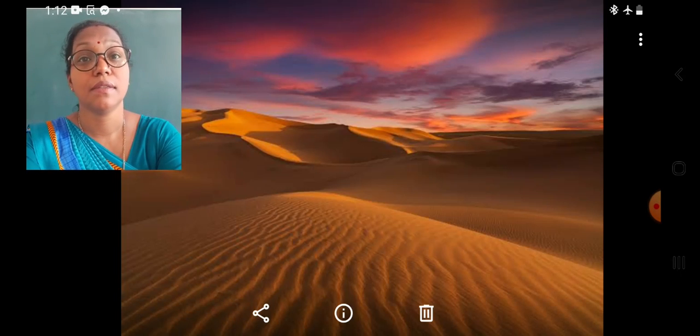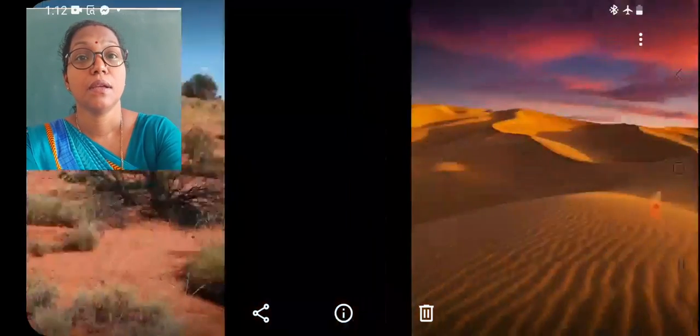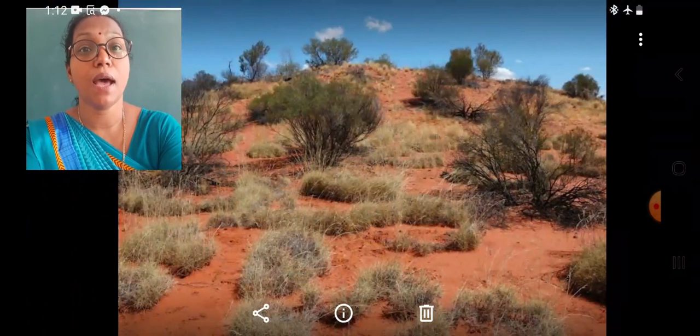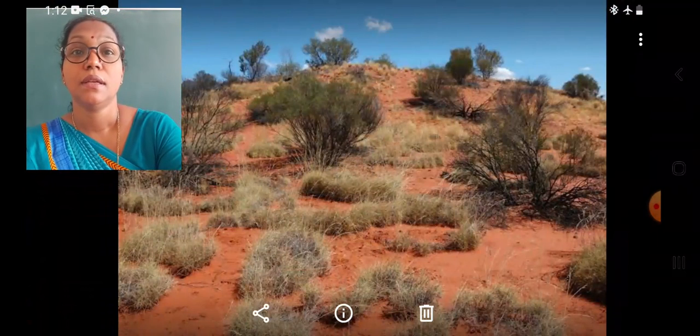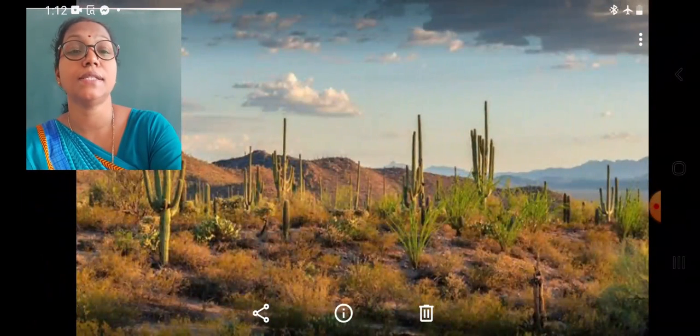In the deserts, there is scarcity of water. In some depressions, underground water comes to the surface of the earth and fills that depression. Oases are formed, which are the source of water in the hot deserts. There are very few plants in the deserts. Sparse grass here and there, thorny bushes, and many species of cacti are found in the hot deserts.